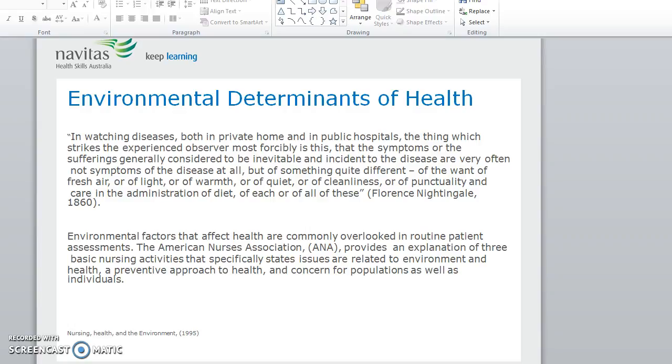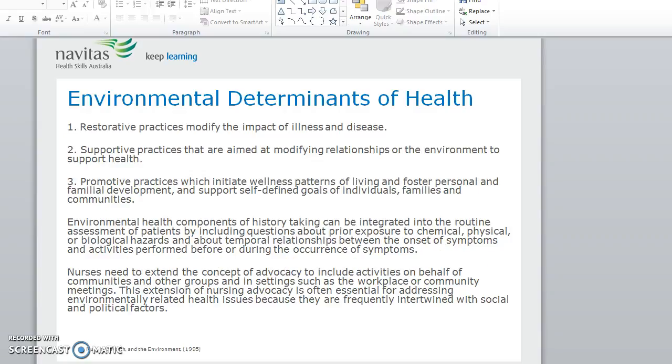The ANA, American Nurses Association, provides an explanation of three basic nursing activities that specifically states issues related to environment and health, a preventative approach to health, and concern for populations as well as individuals. The first is restorative practices, which modify the impact of the illness and disease. Second, supportive practices that are aimed at modifying relationships or the environment to support health. And thirdly, promotive practices, which initiate wellness patterns of living and foster personal and familial development and support self-defined goals of individuals, families and communities.